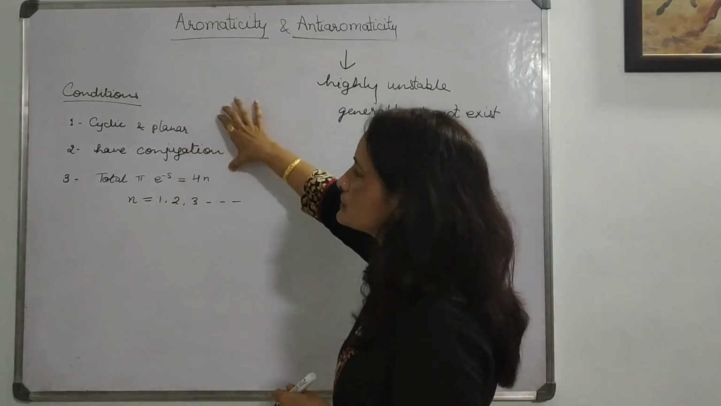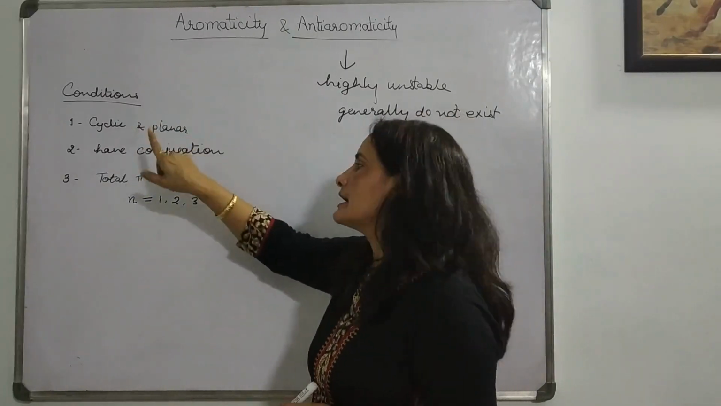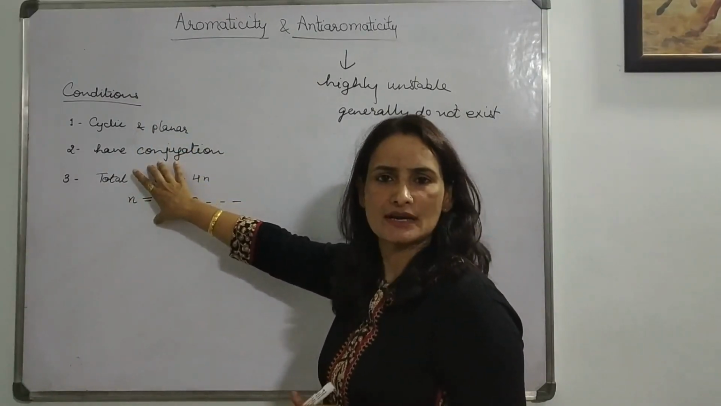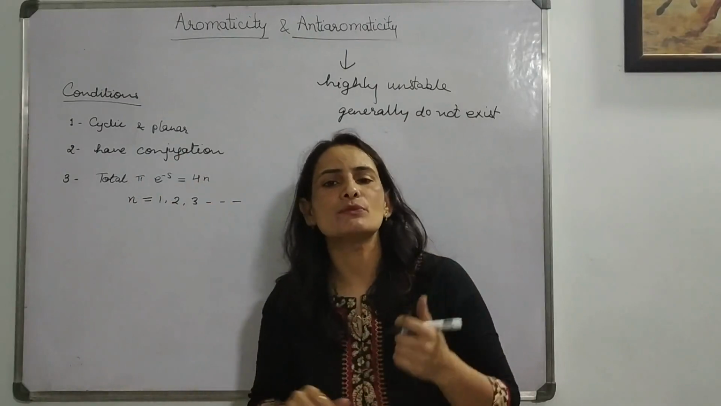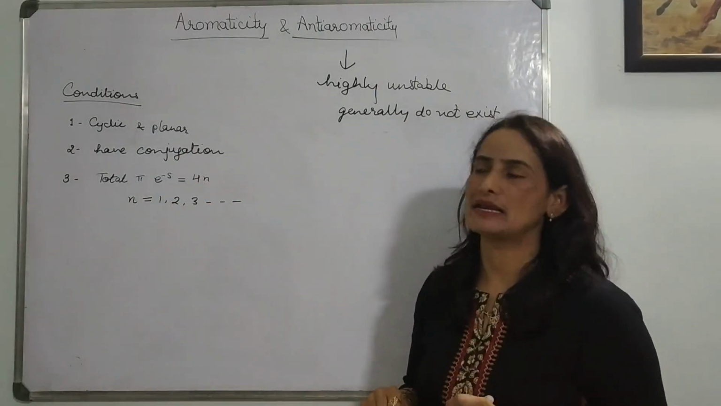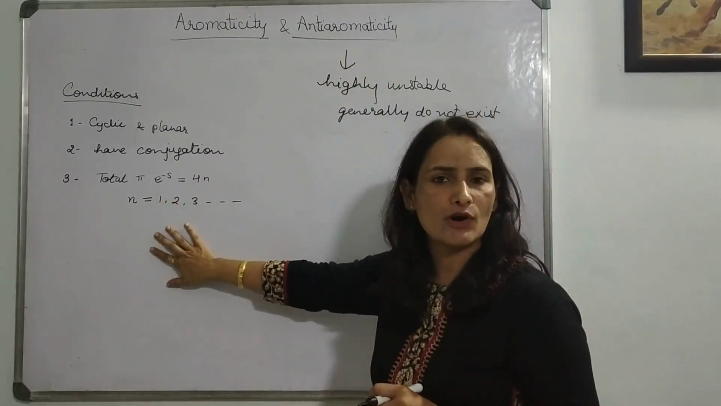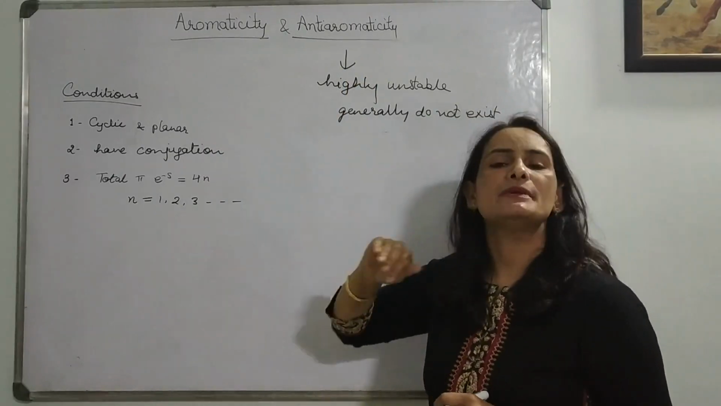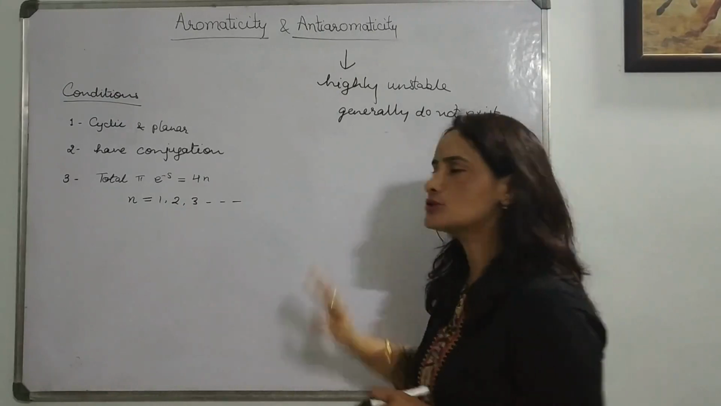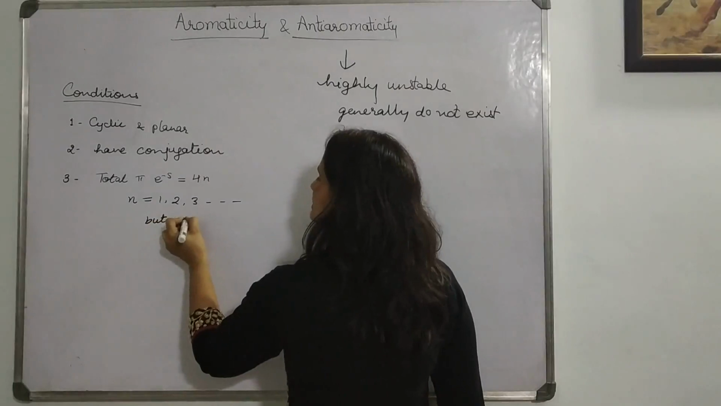Similarly, here the first two conditions are the same. The compound must be cyclic and planar. It must have conjugation, but the third condition is different. For aromaticity, the compound must follow the Huckel rule, which is the 4n plus 2 pi electron rule. And here, to be anti-aromatic, the compound will follow the 4n rule. How many pi electrons? 4n. And the n value can be 1, 2, 3, 4, any value, but here 0 is not allowed.